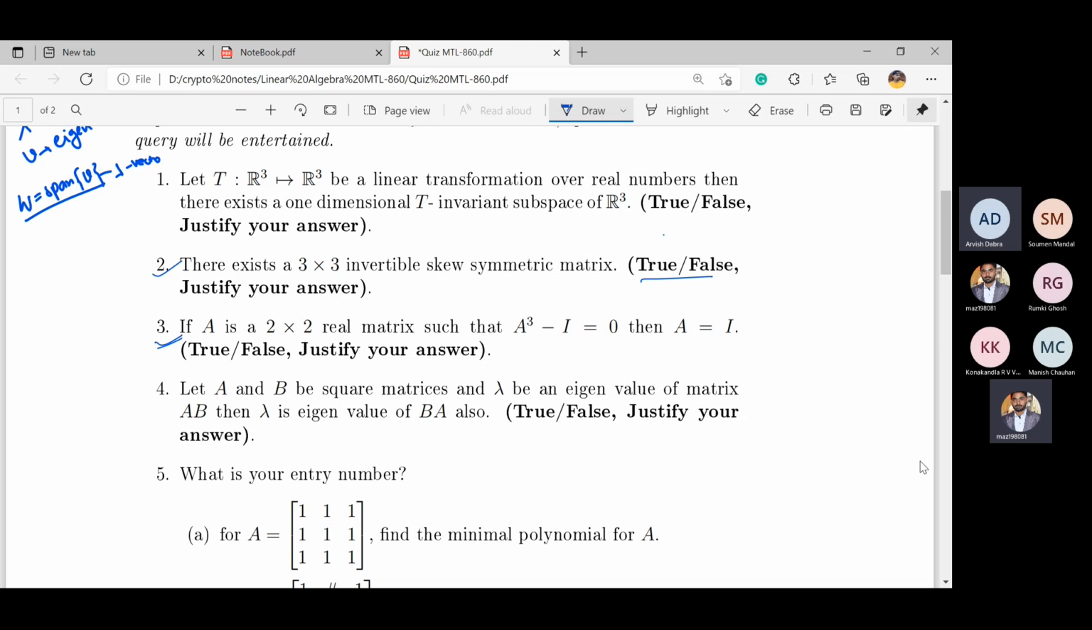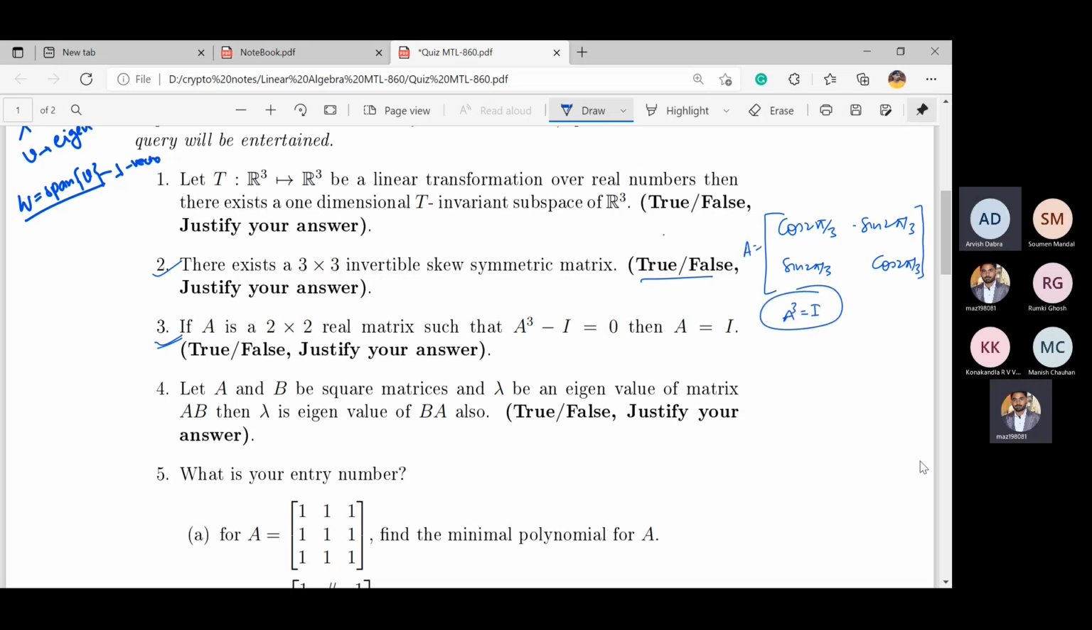So I took it to be the rotational matrix with angle 2π/3. By its properties, A cube is identity and A itself is not identity. That is, cos 2π/3, −sin 2π/3, sin 2π/3, cos 2π/3. Means you have taken this matrix. Okay, this one is it. So A cube is identity.